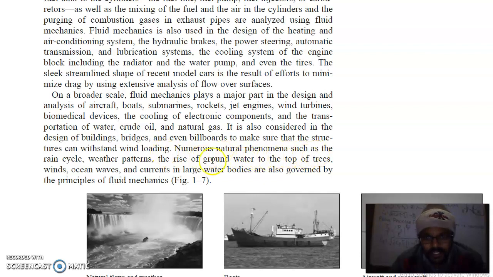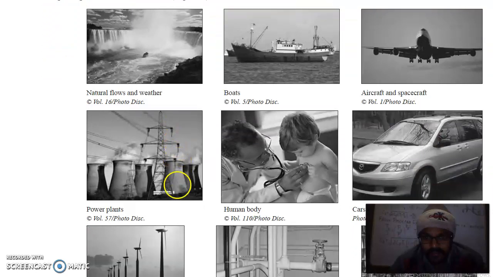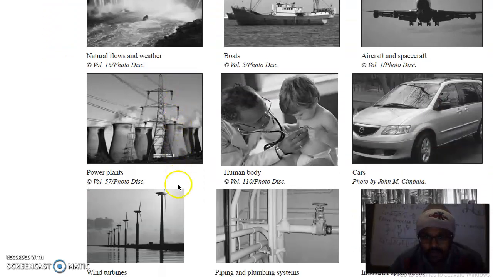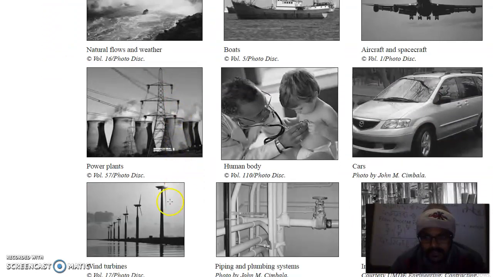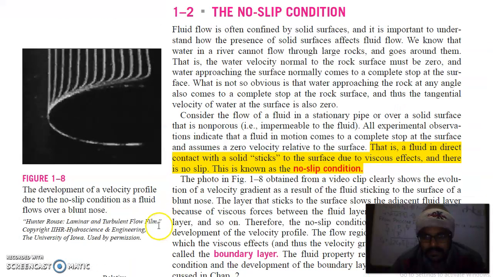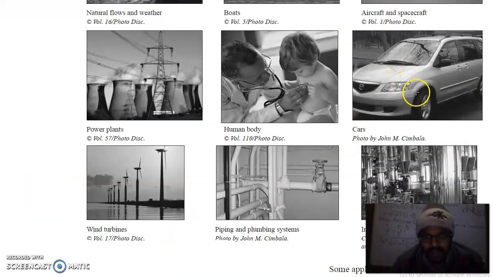Numerous natural phenomena such as the rain cycle, weather patterns, the rise of groundwater to the top of trees, winds, ocean waves, and currents in large water bodies are also governed by the principles of fluid mechanics. So you can see all these applications include fluid mechanics. You can see a car radiator. This is an industry application, piping and plumbing systems in wind turbines and power plants. This is up to here about the applications of fluid mechanics.